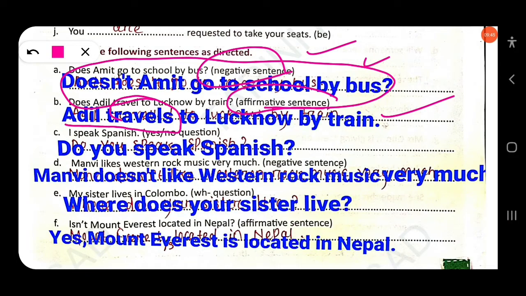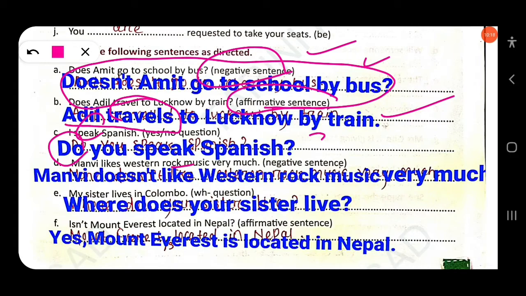Clear? Then next, I speak Spanish. You have to change it into a yes no question. First you have to identify the tense of the sentence. I speak means simple present tense is used. We use do or does for simple present to change into a yes no question. So here, do you speak English, not does. If the subject is he or she or any third person singular like Rohan, Sital, then you have to use does. Does Sital speak English? Does he speak English? Does Rohan speak English?